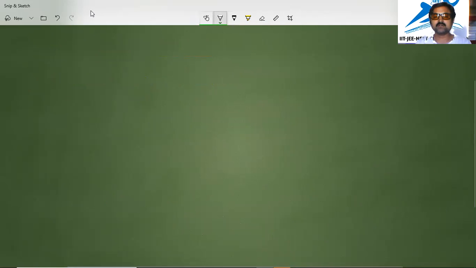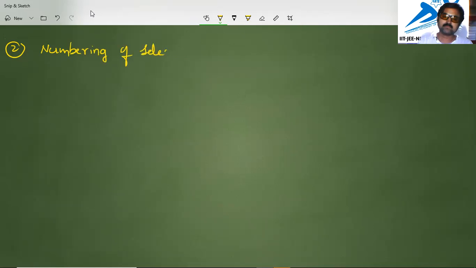In the next case, the second point in this rule is numbering of the selected chain. So the parent chain is identified, and how we give numbering to that parent chain is the rule here. We have selected a chain, which we call the parent chain.